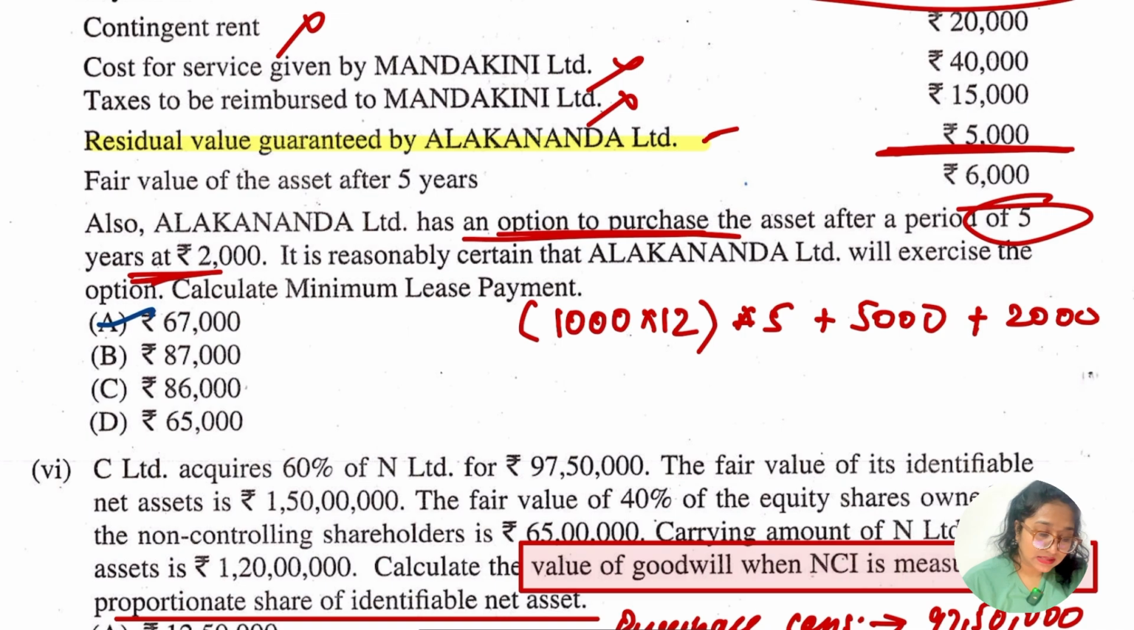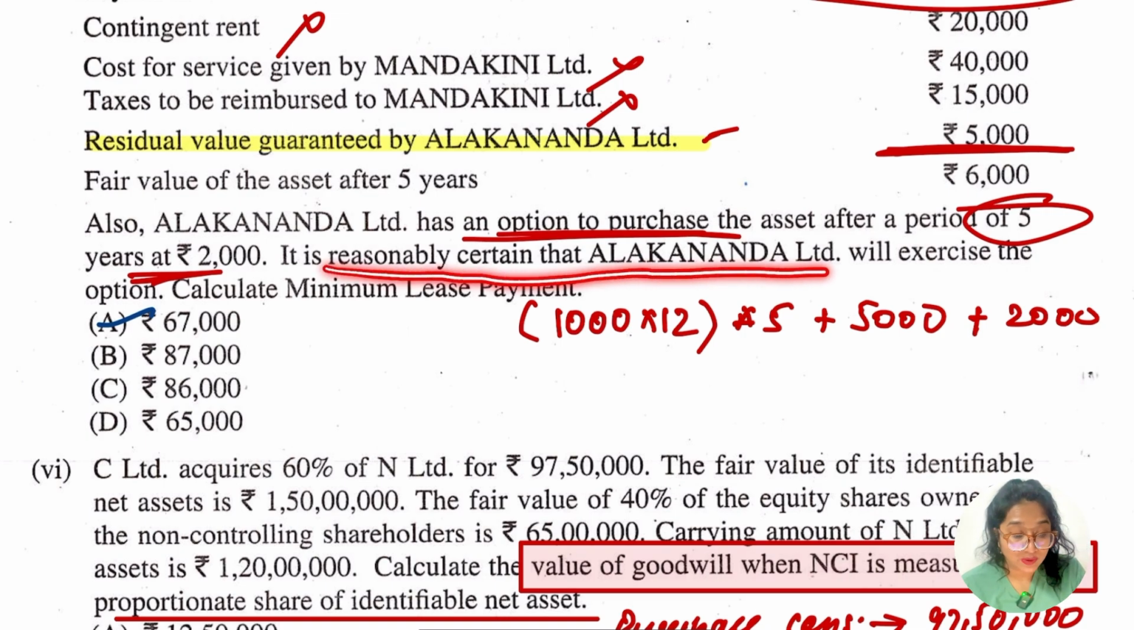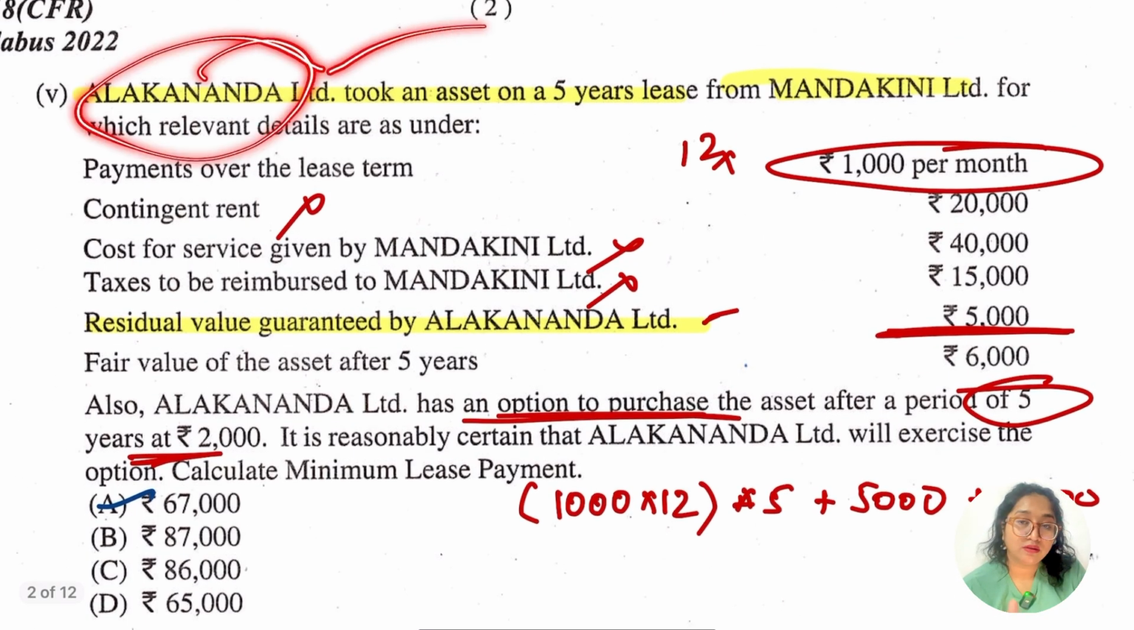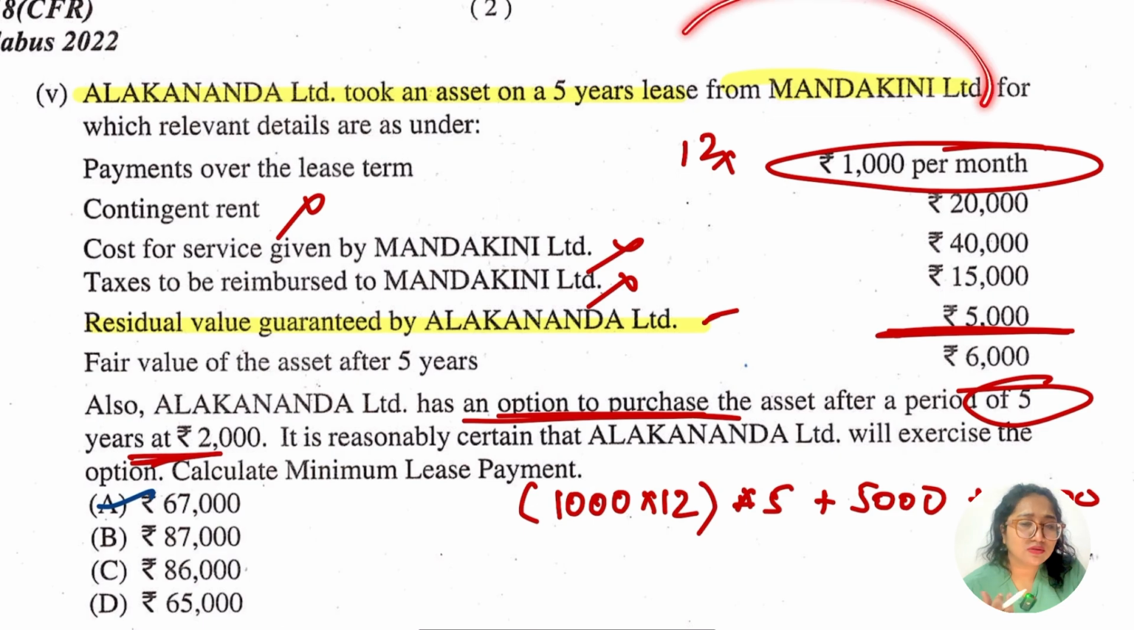It is reasonably certain that Alakananda Limited will exercise the option. Now we have to compute the minimum lease payment. First thing, let me tell you, everything is not going to be considered here, as Alakananda has taken the asset for 5 years from Mandakini. So there would be some points which are to be considered.